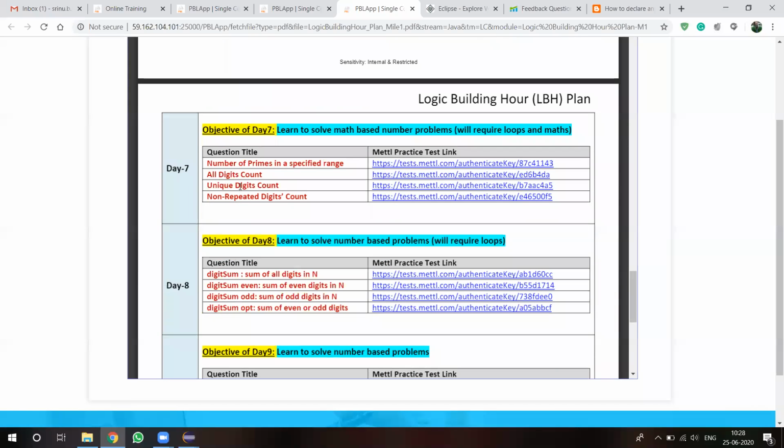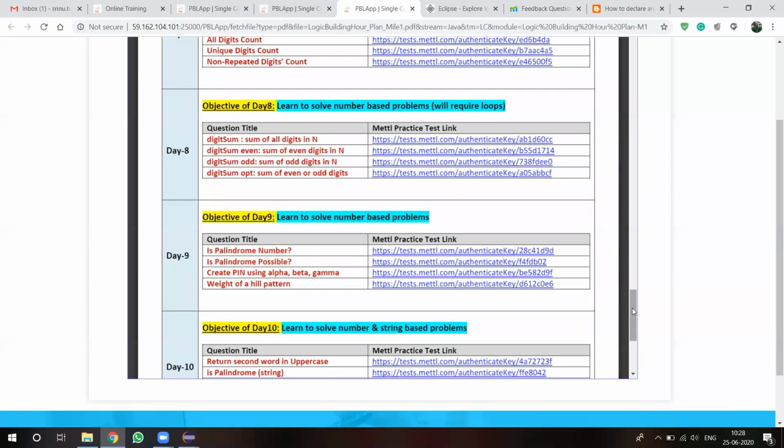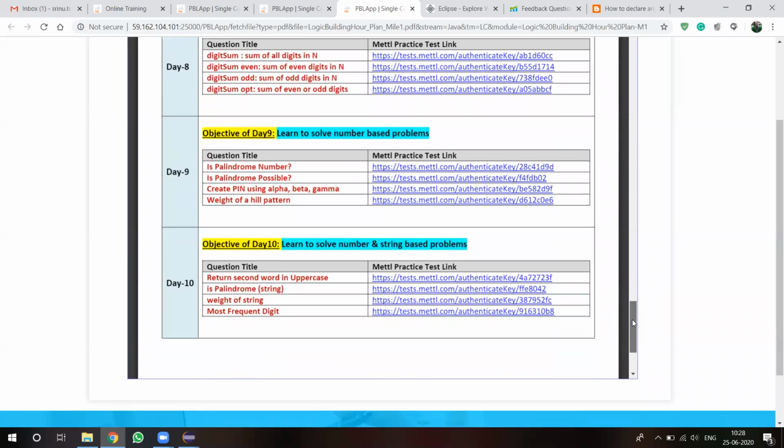Day 7 also has regular lab programs only: prime numbers in the specified range, all the digits, unique digit count. And day 8 is also okay. Day 9 and day 10 have slightly more difficult programs.